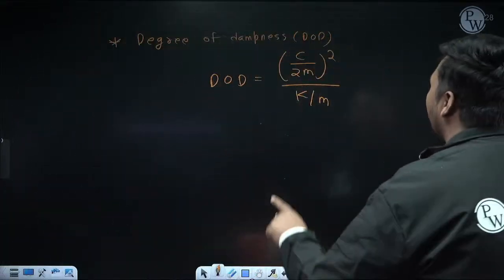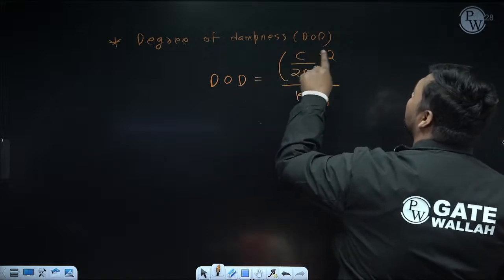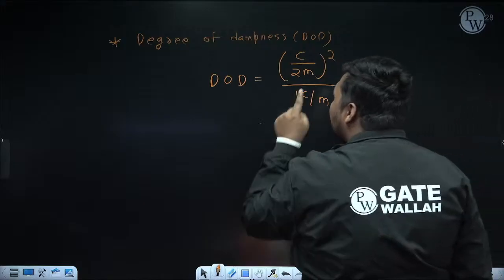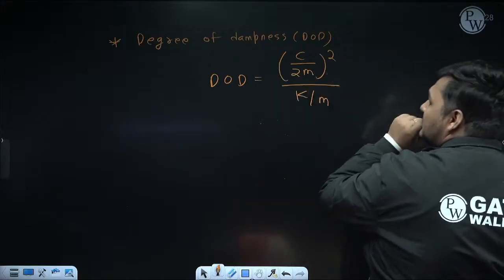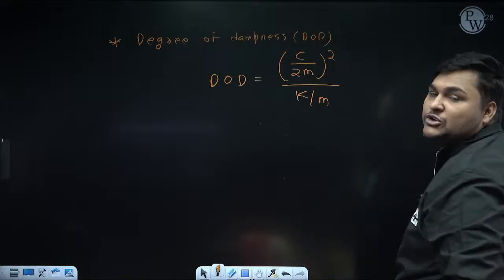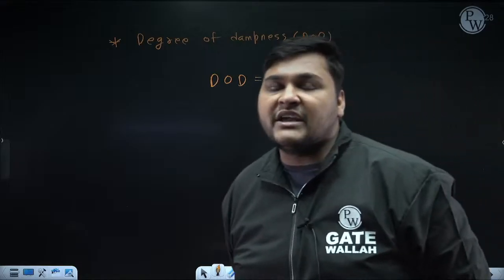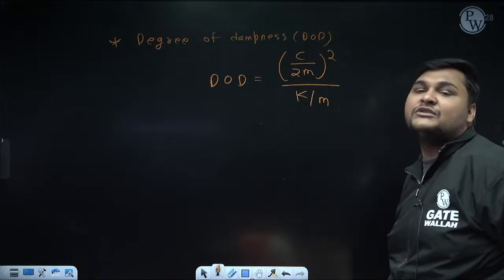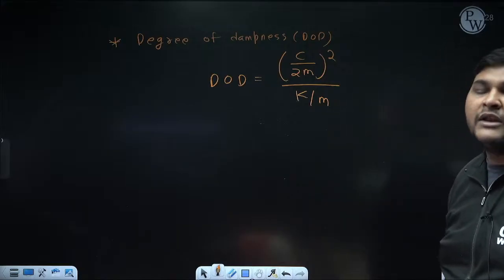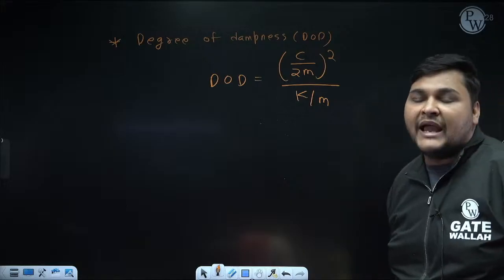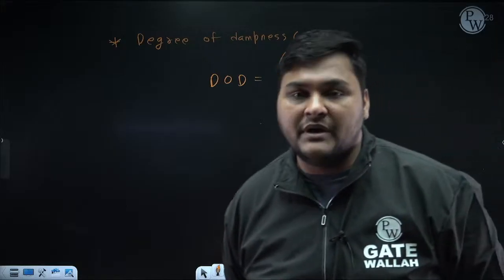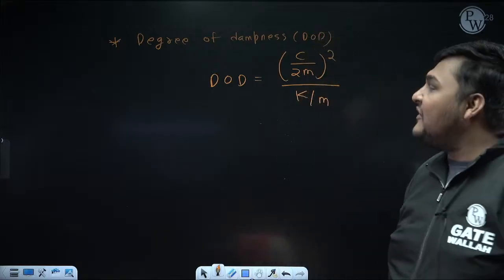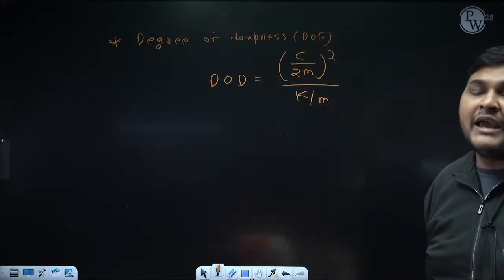See, here right now, degree of dampness is proportional to c square. But if we take a square root of this, then square root of c square will be c. So after taking a square root, whatever term comes, can I say that will be a linear function of c? So that relation will be simpler because it will be a linear function of c. And that function I am representing as damping factor.